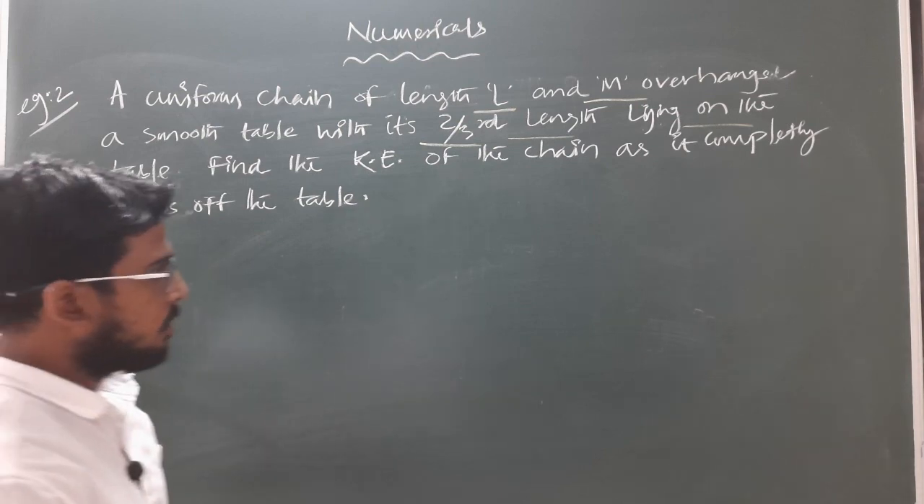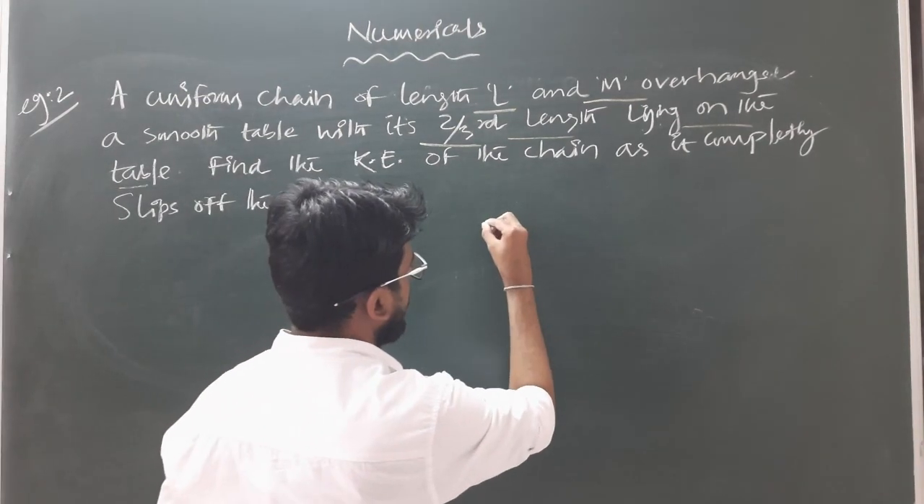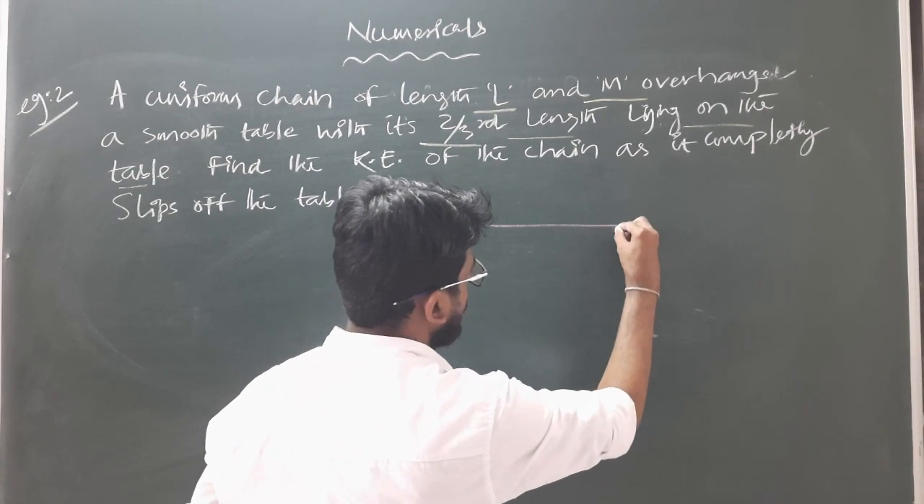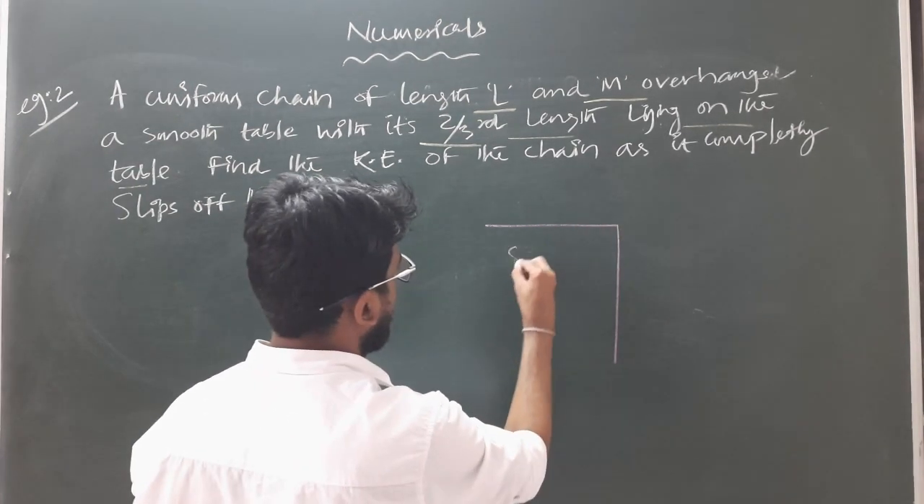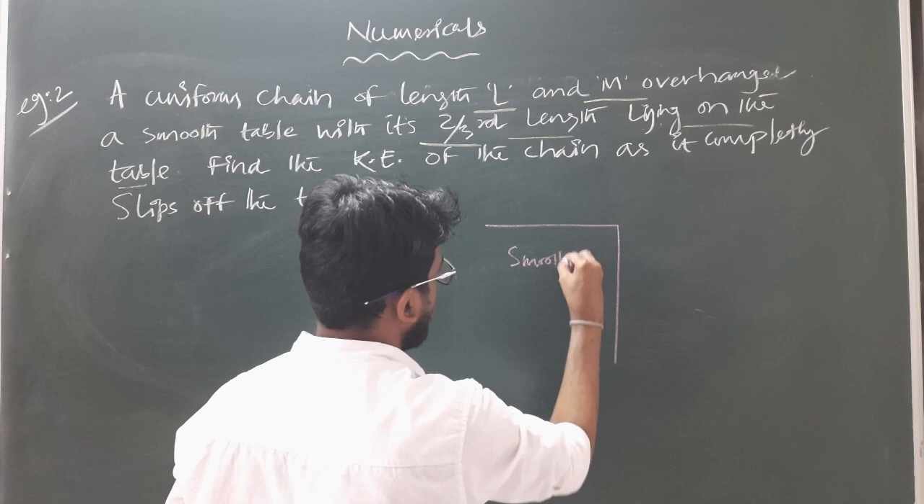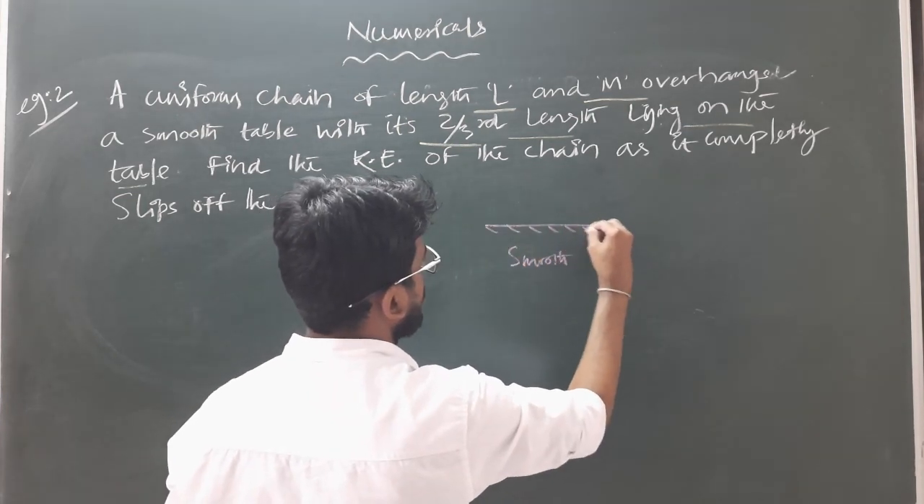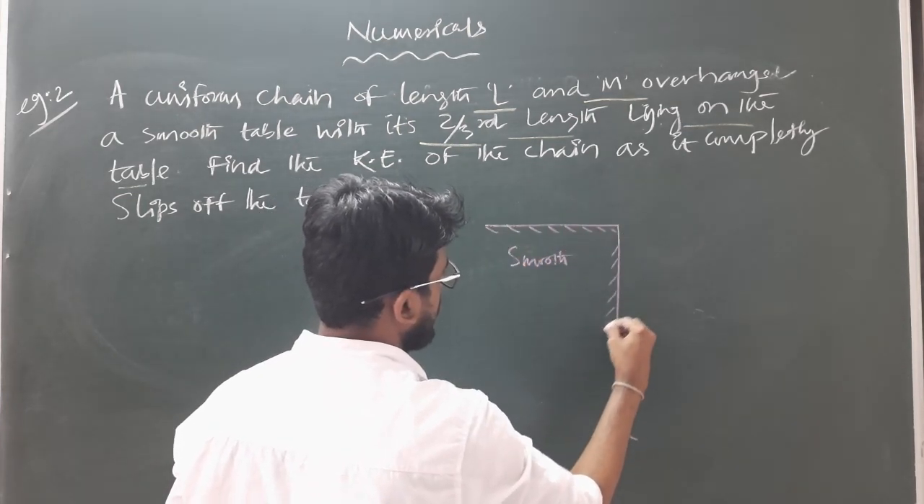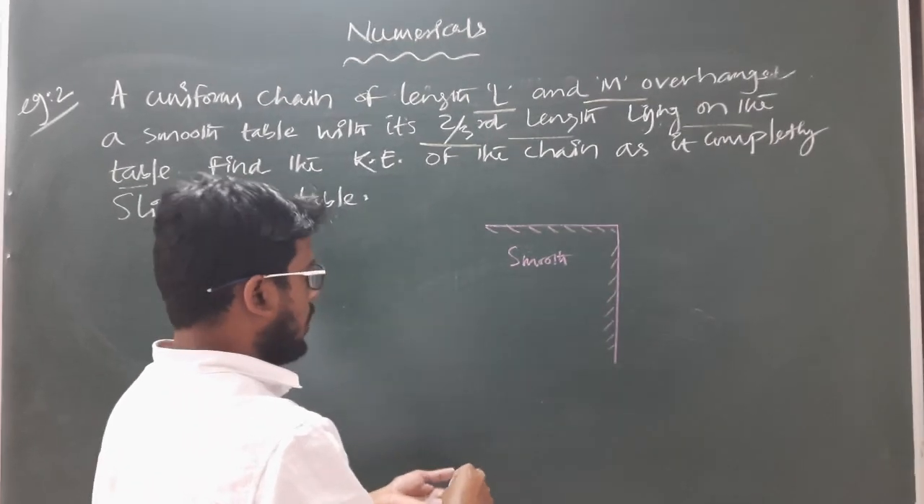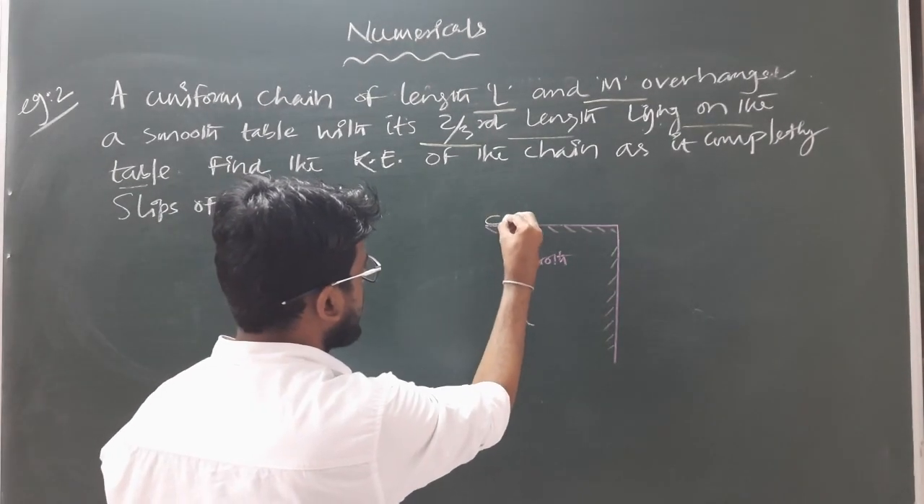So according to the question, I am drawing the figure here. This is a smooth table. All surfaces are smooth, there is no friction on the surface of the table. So there is a chain which is placed like this.